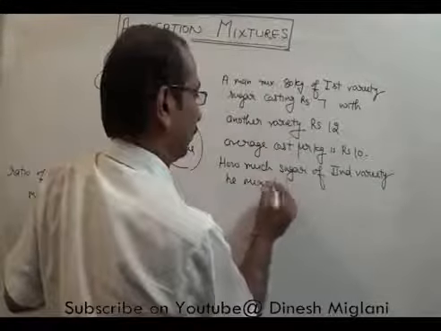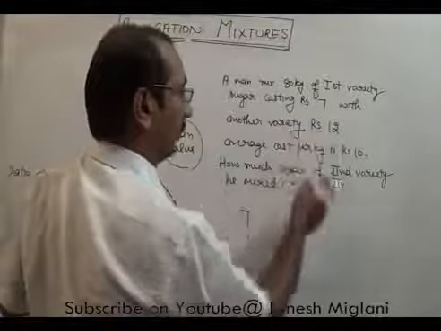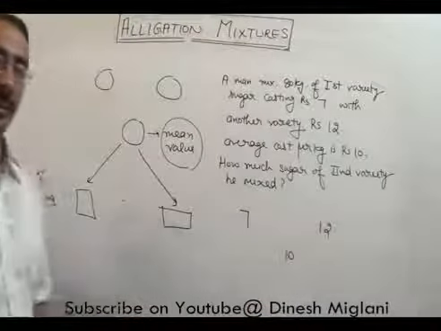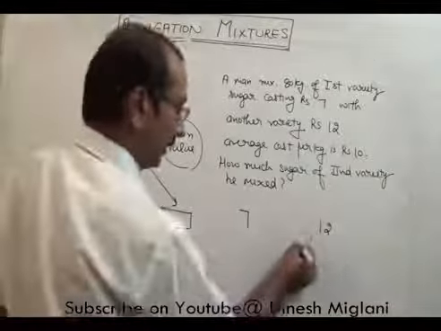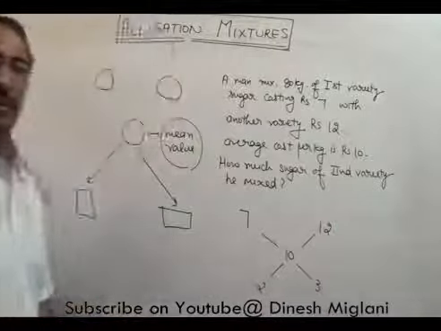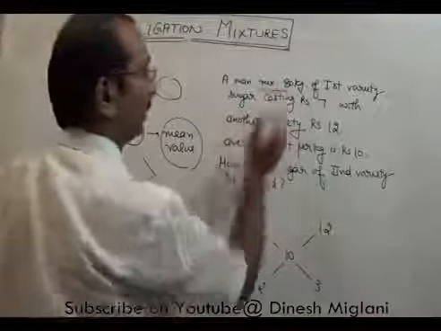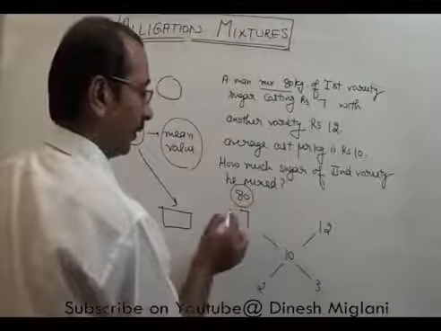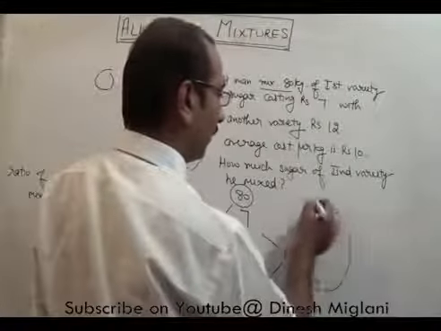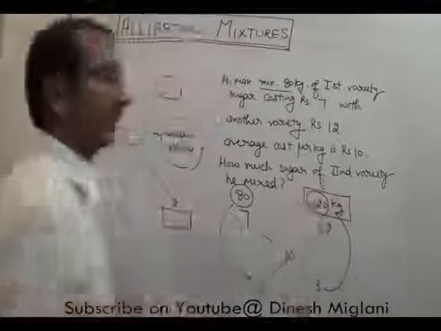Now when we answer this question, how can we go for it? The cost price is ₹7. The cost price of second is ₹12. After mixing, he is getting the average price to be 10, right? So I can find the ratio of mixing. This value would be 2 and this value is equal to 3. So we can say ratio of the mixing is 2:3. Now in this question it is given that he mixes 80 kg of the first. It means this value is equal to 80. What we can say? 2 is equal to 80. It means 3 will be equal to 120. So our answer is he mixes 120 kg of the second variety.